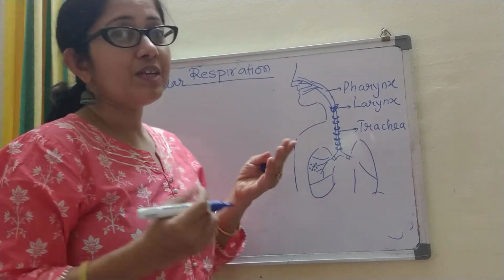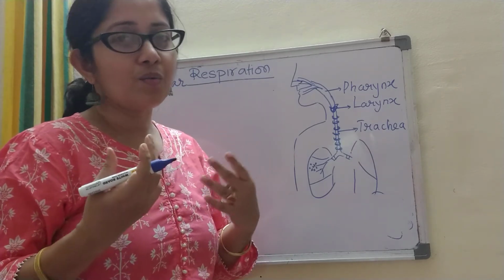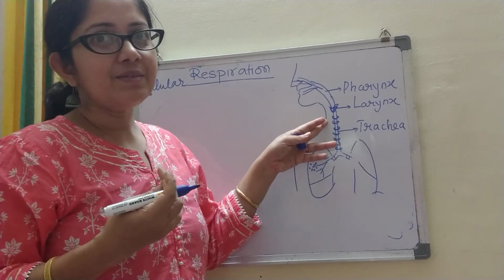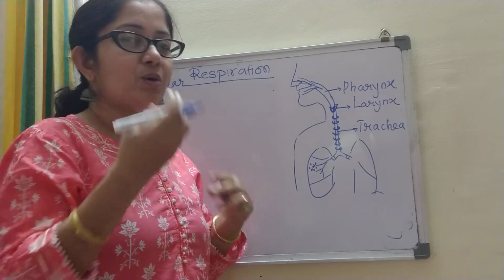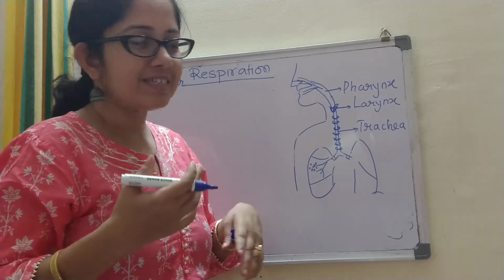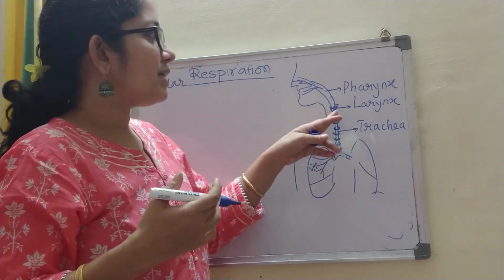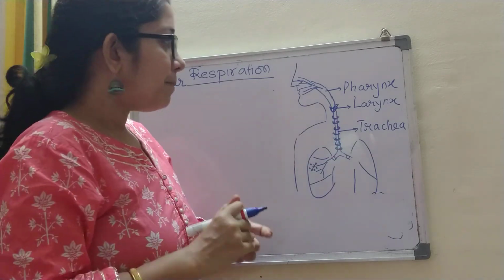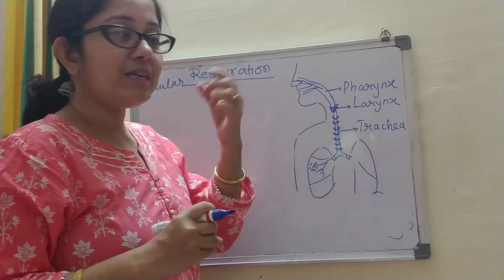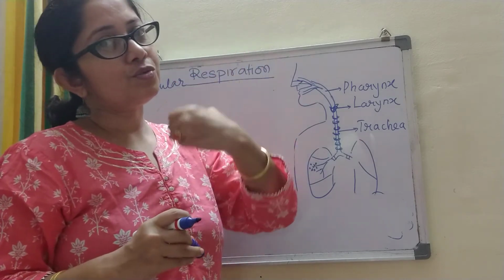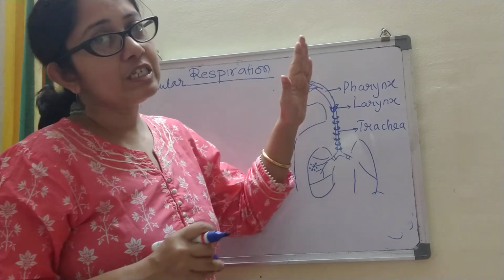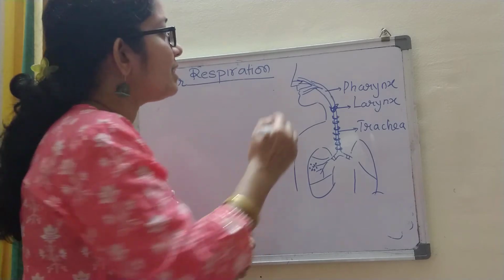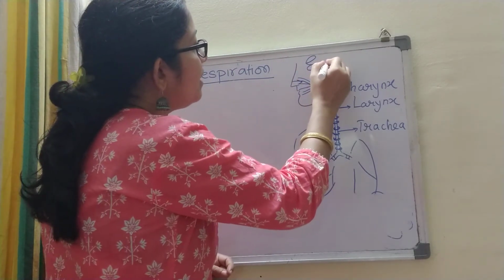And sometimes when you eat and you talk, what will happen? The food may get into the trachea, right? Because the brain does not understand if you are talking and eating and breathing all at the same time. So the food may sometimes come into the trachea, and then you cough, right? But otherwise, when I am eating, the food goes through the food pipe and the trachea is closed because the lid is closed. And the name of that lid is epiglottis.